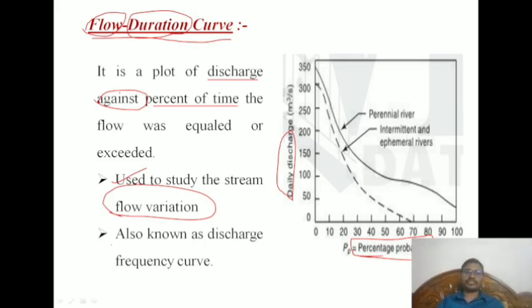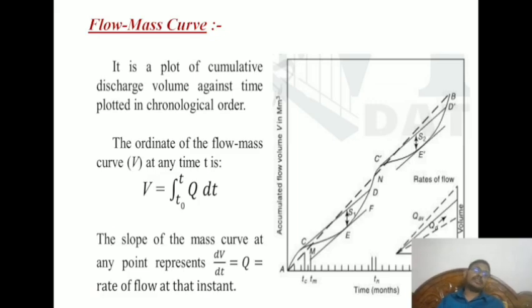Next, another important one is the flow mass curve. It is a plot of cumulative discharge volume against time, plotted in chronological order. That means time versus cumulative flow volume, in simple words.